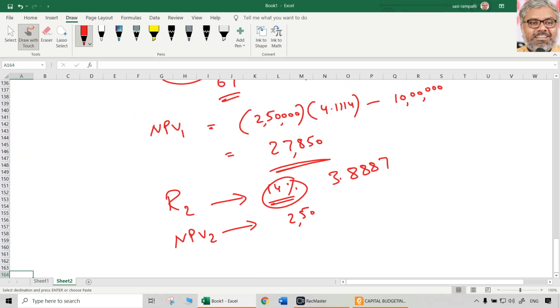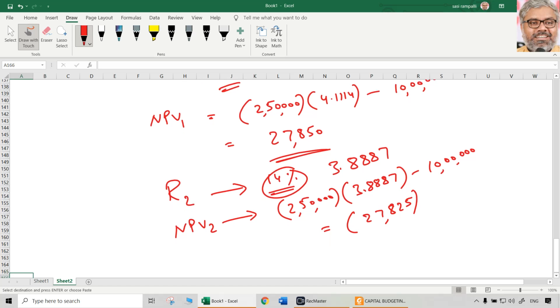Same way, 2,50,000 is the cash flow. 3.8887 is the PVIFA minus 10 lakhs. How much will that be? Let us check it. 2,50,000 multiplied with 3.8887 is around 972,175. Minus 10 lakhs gives you negative 27,825. So negative amount. So we have NPV1, NPV2, R1, R2.